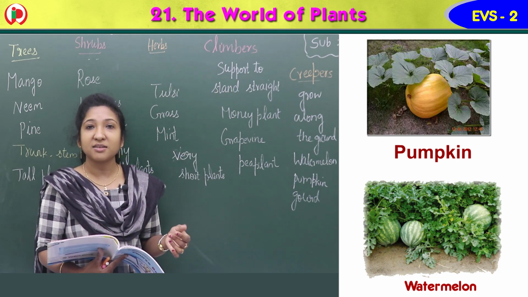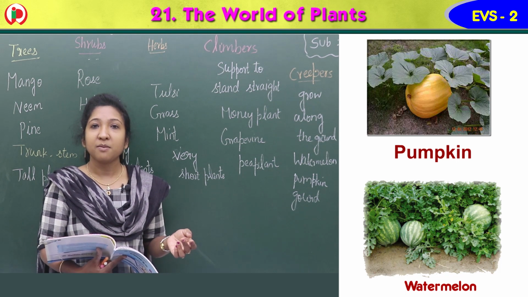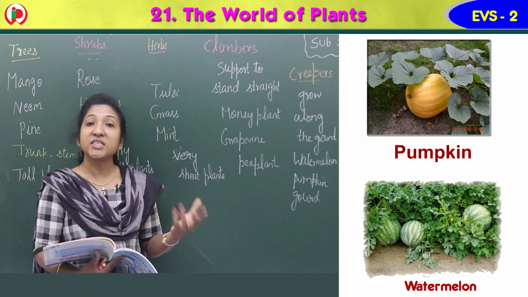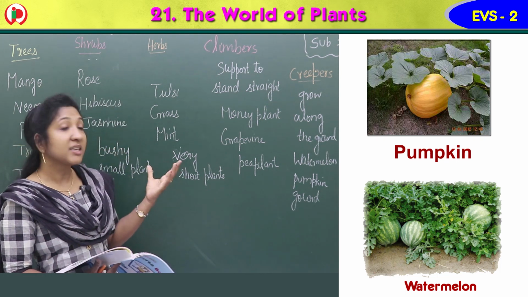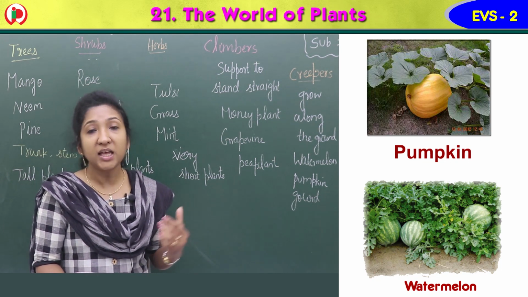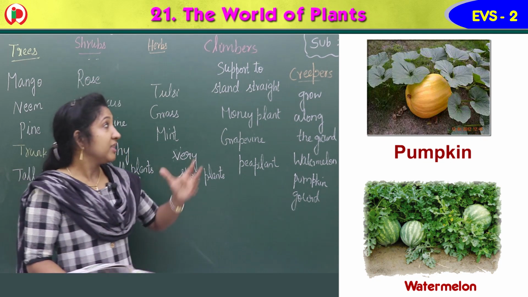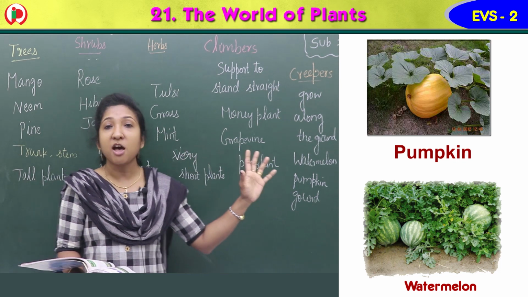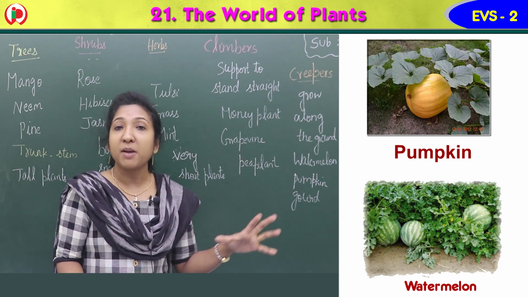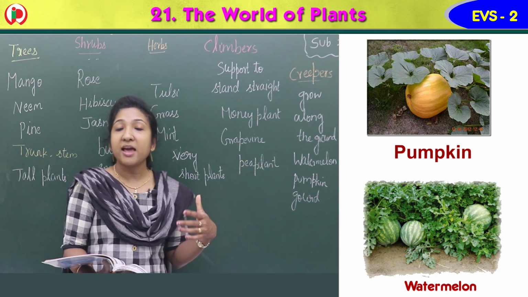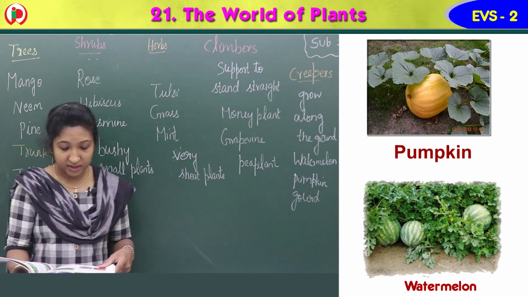Bitter gourd tastes bitter. Bottle gourd, these vegetables. So they are all creepers. They grow along the ground. So these are the different types of plants that we see around us.